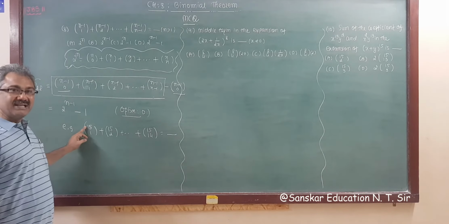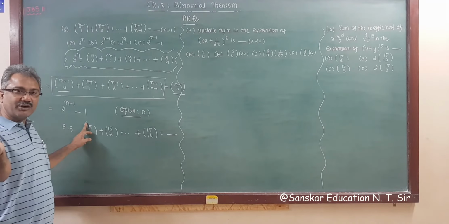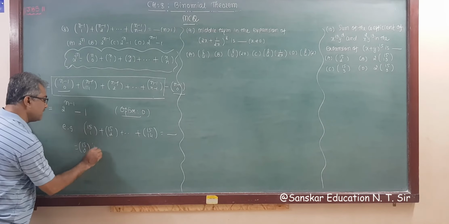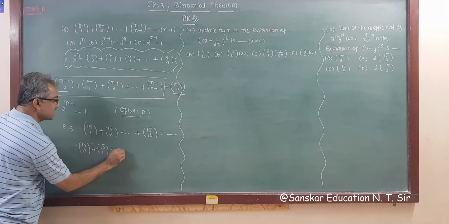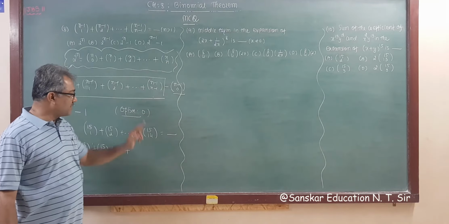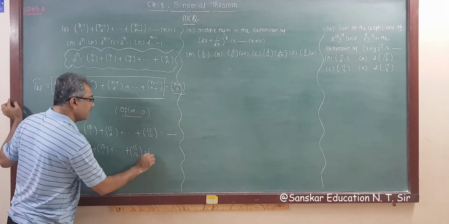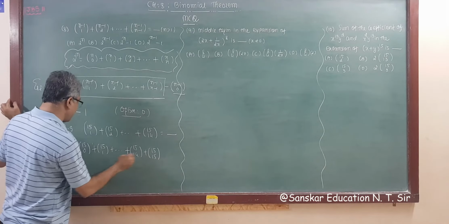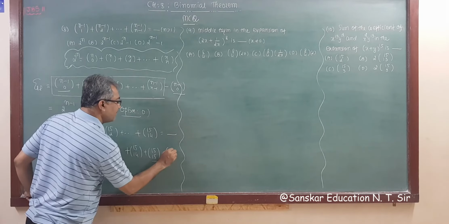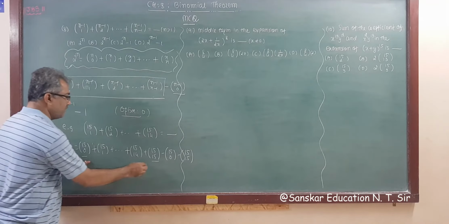First, 15c0 is missing because it is starting with 1, n is 15. So adding 15C0, we get 15C0 plus 15C1 plus this. I'm not writing the middle terms. Now we require NCN. Which term is missing here? 15C15 is missing. So 15C14 plus 15C15. We add these two new terms, which means we have to subtract also. So minus 15C0 minus 15C15. We are adding and subtracting these two terms.